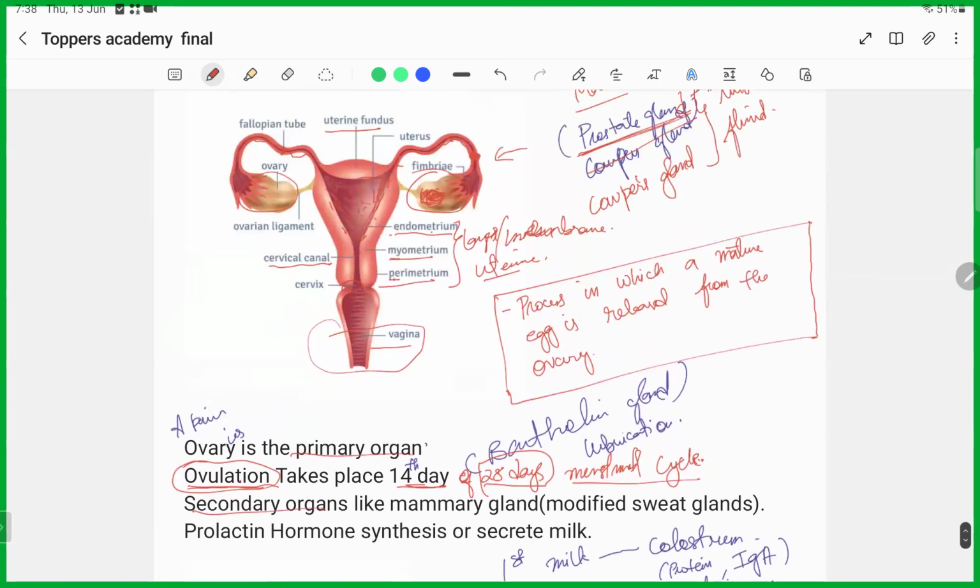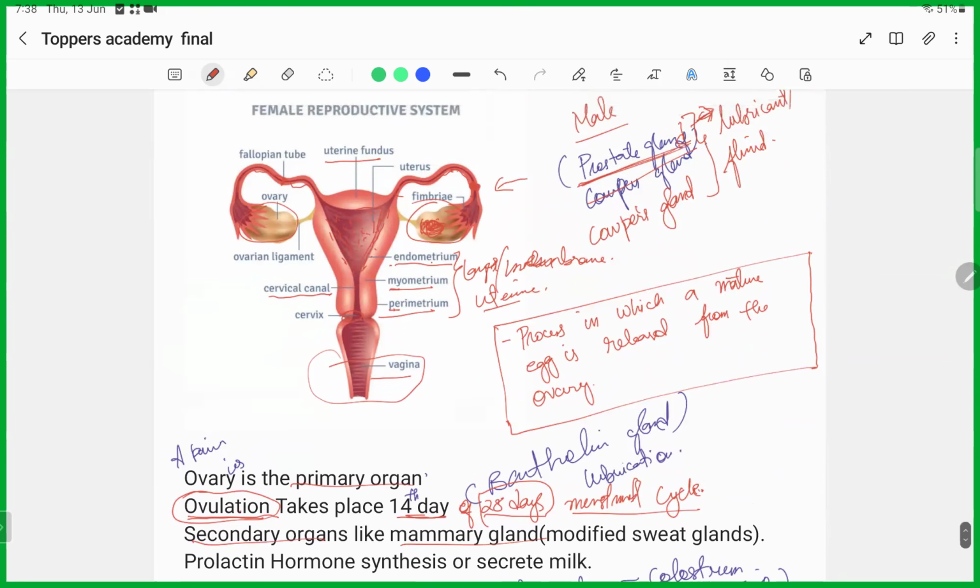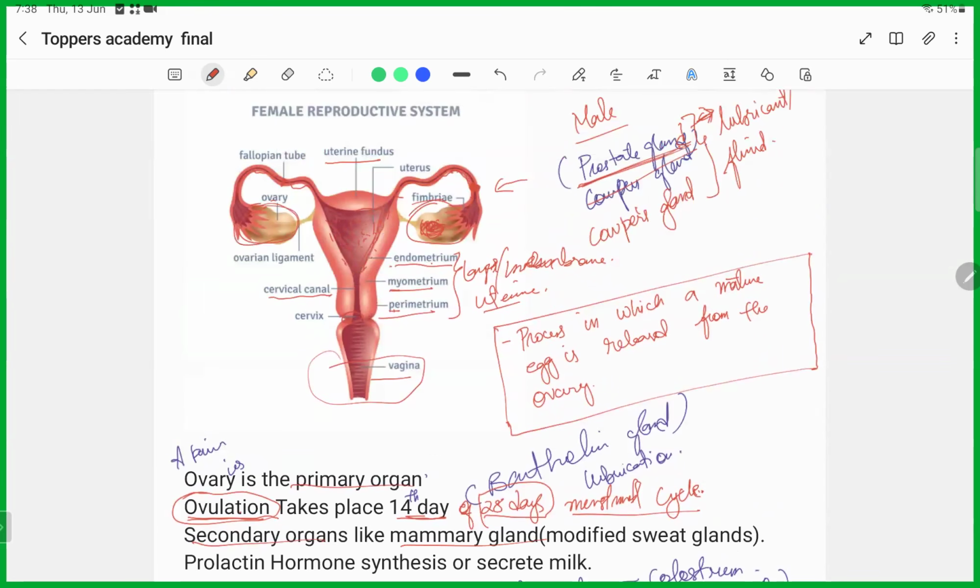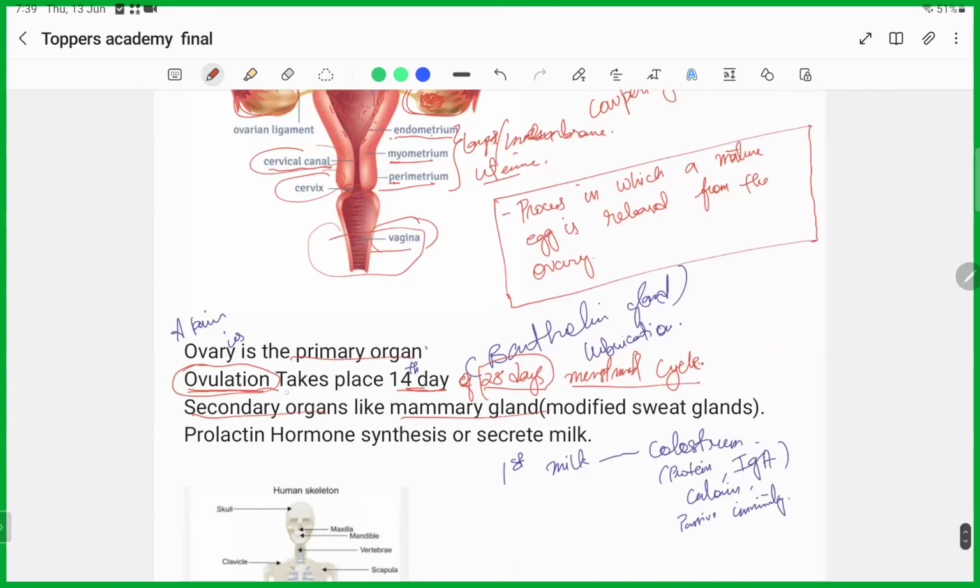So secondary sex organs will be like the mammary gland, but before that, all these are the primary sex organs. Okay, the ovary and fimbriae are the finger-like projections that will hold the ovary. Other secondary sex organs in the female reproductive system can be the fallopian tube also, because it will help in the process of fertilization or reproduction. And then even the uterus, the cervical canal or the cervix, and the vagina, all these are part of the secondary sex organs in female.